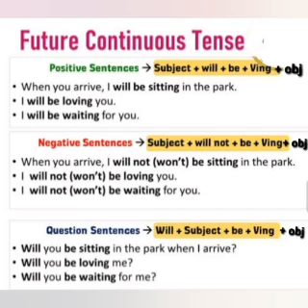Yes, if you have to write the question form of it, so question form, again you will bring the auxiliary verb in front of the subject, that is will plus subject plus be plus V1 plus ing plus object. Yes, so your question for that example would be, will you be sitting in the park when I arrive?